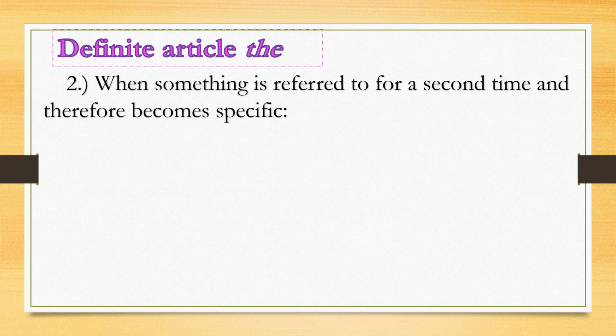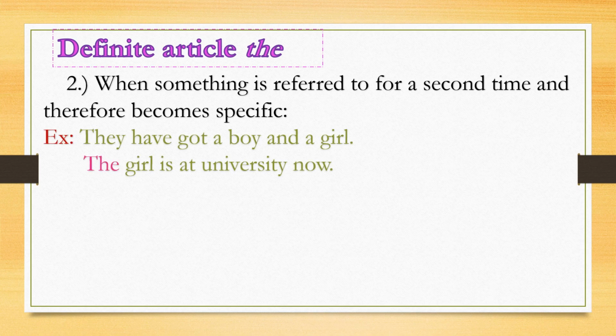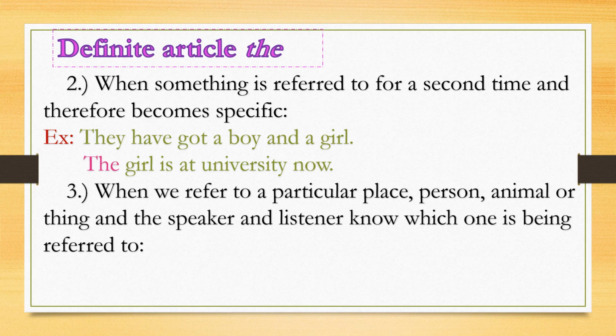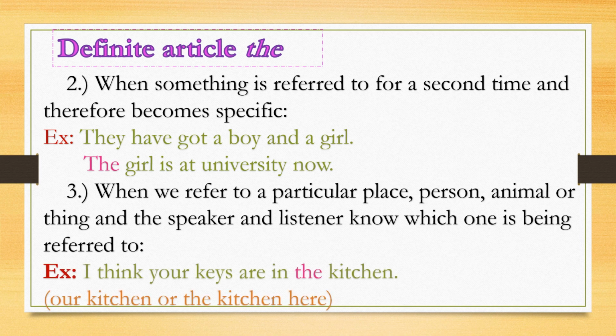When something is referred to for a second time and therefore becomes specific. Example: they have got a boy and a girl. The girl is at university now. When we refer to a particular place, person, animal or thing and the speaker and listener know which one is being referred to. Example: I think your keys are in the kitchen. Our kitchen or the kitchen here.